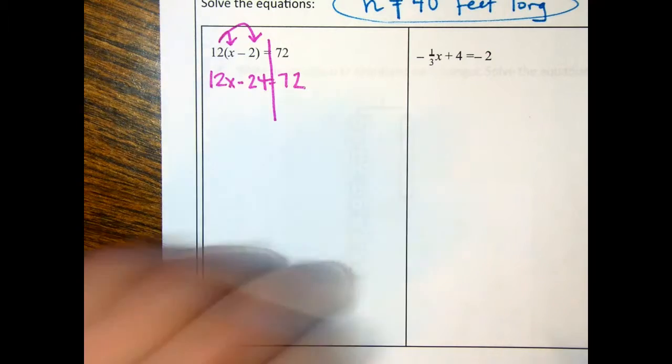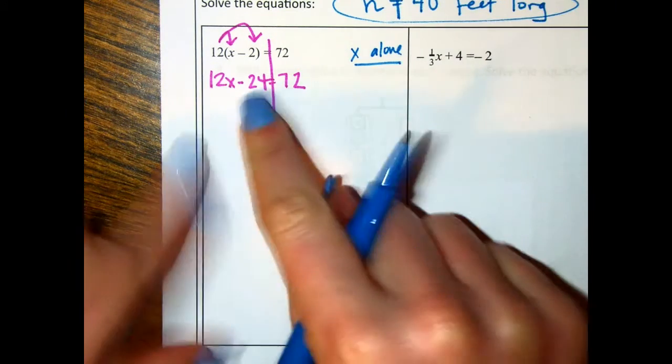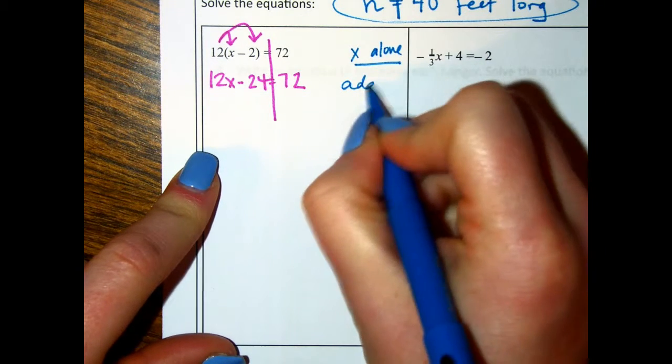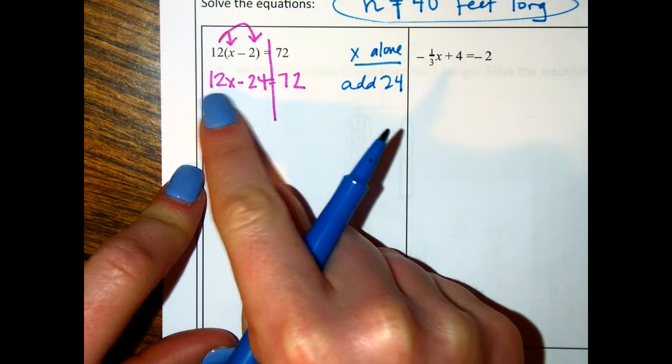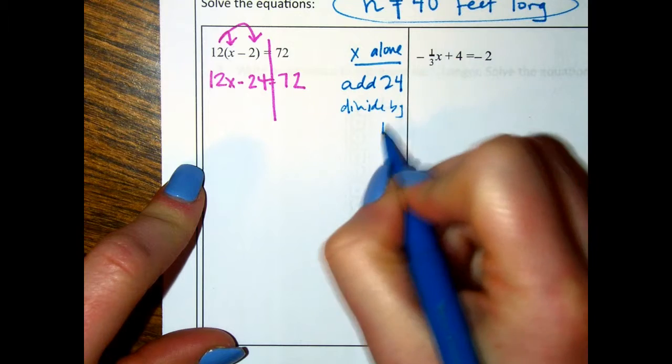So I need to get x by itself, x alone. So I'm going to get rid of the 24. The 24 is subtracting, so I'm going to add 24. And then I need to get rid of the 12. The 12 is multiplying, so I'm going to divide by 12.